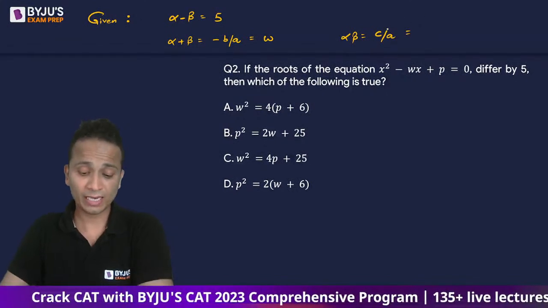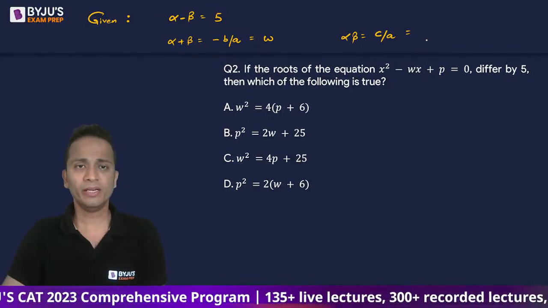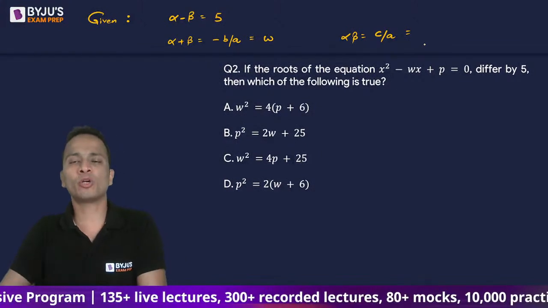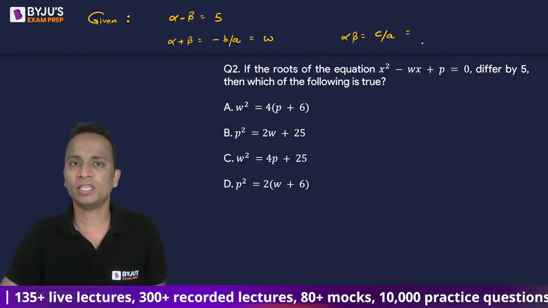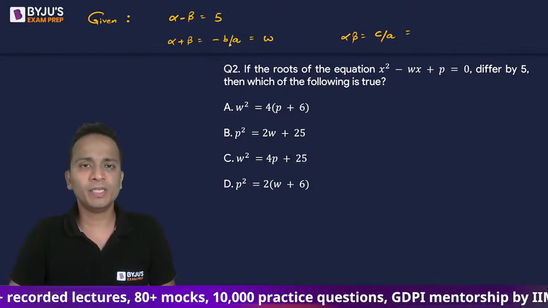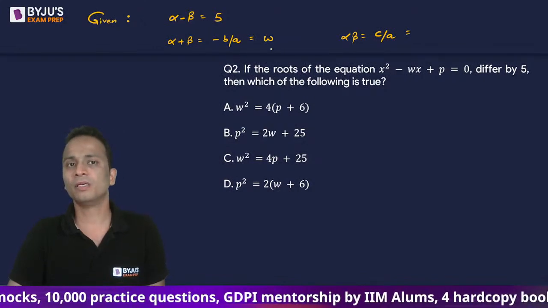You should be clear, you should be handy with such formulas. For a quadratic equation, what is the sum of the roots, what is the product of the roots? This should be known, everything should be memorized. The sum of the roots is minus b upon a when the equation is written in its general form.